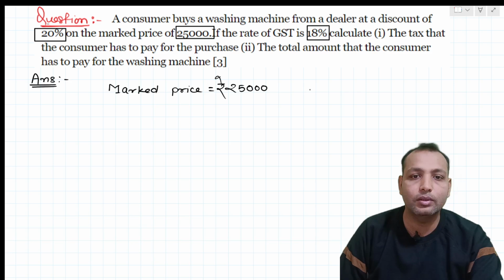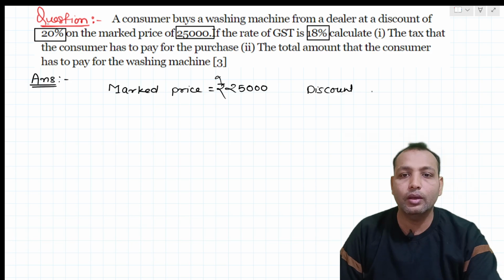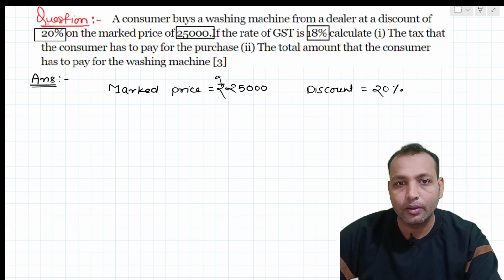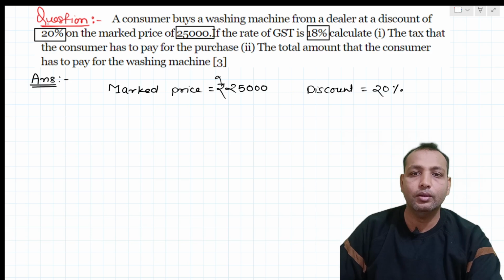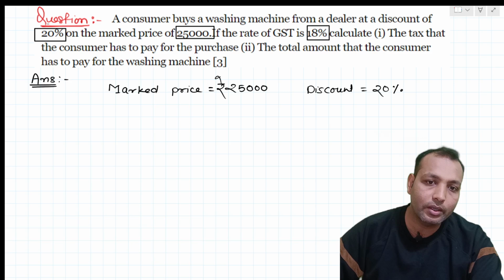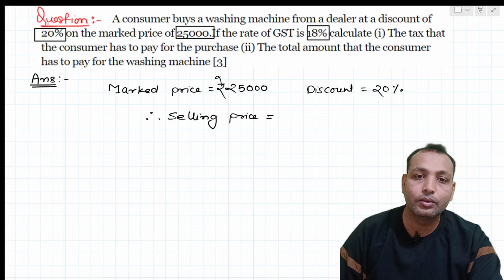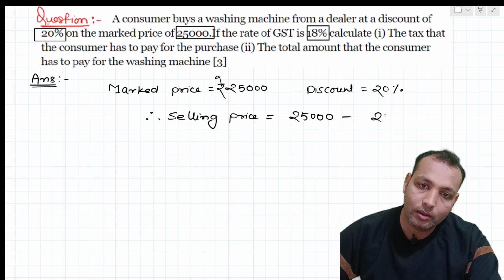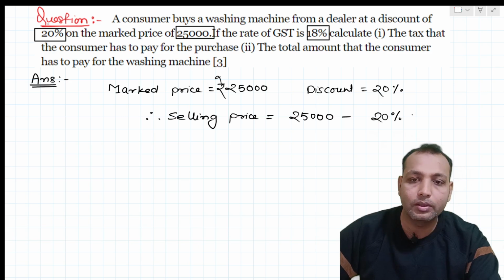How much discount is given here? Here it is 20%. So what will be the selling price then? We'll first calculate the selling price. Selling price will be equal to 25,000 minus the discount of 20% of 25,000. So here 20% of rupees 25,000.